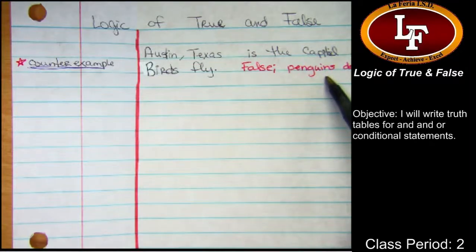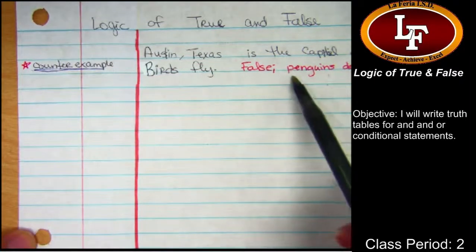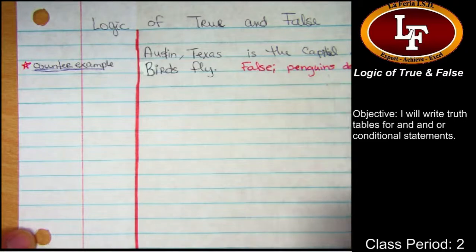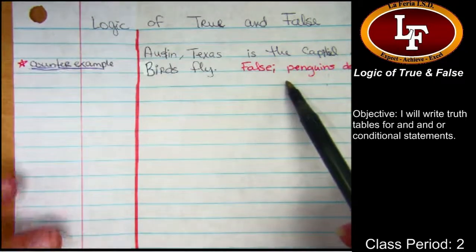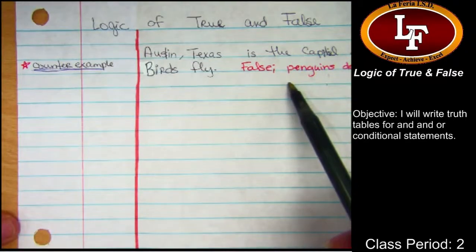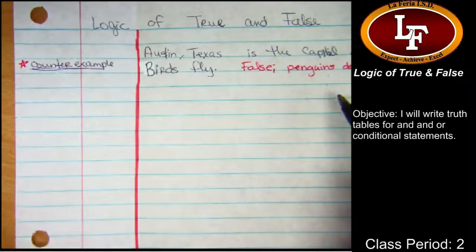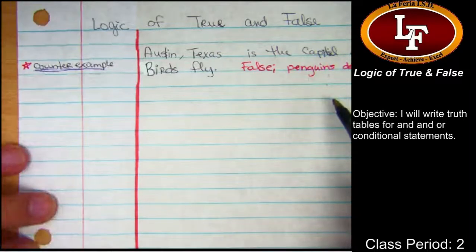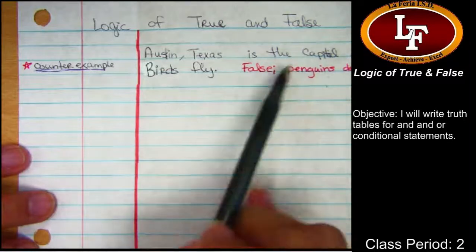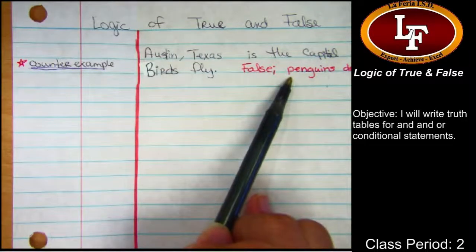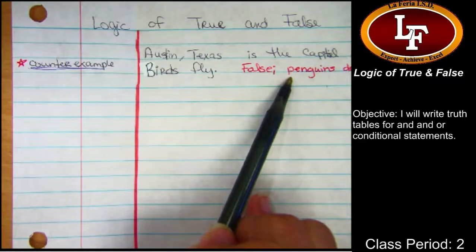The question right now is I had asked for a counterexample when you told me that statement was false. And you gave one. The counterexample you gave me was that penguins, which are a type of bird, don't fly. So I'm asking, what's the definition of counterexample? Not all birds. That's this specific counterexample. What's a counterexample in general?